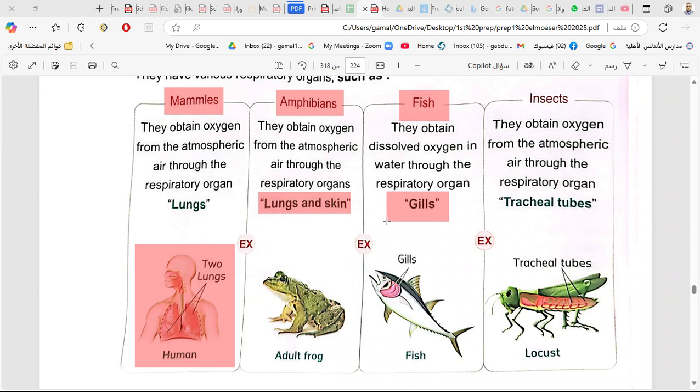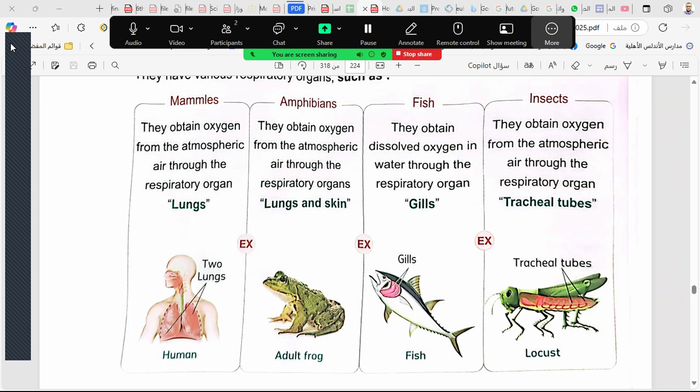Gills. Yeah. And the insects also have a respiratory system. They obtain oxygen from the atmosphere by something called tracheal tubes. So the locust or the insects use a very simple respiratory system. It doesn't contain lungs or gills, but it contains tracheal tubes.